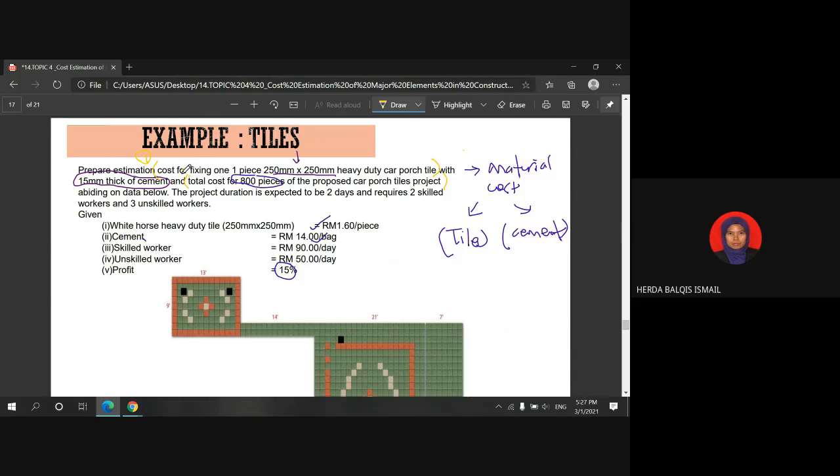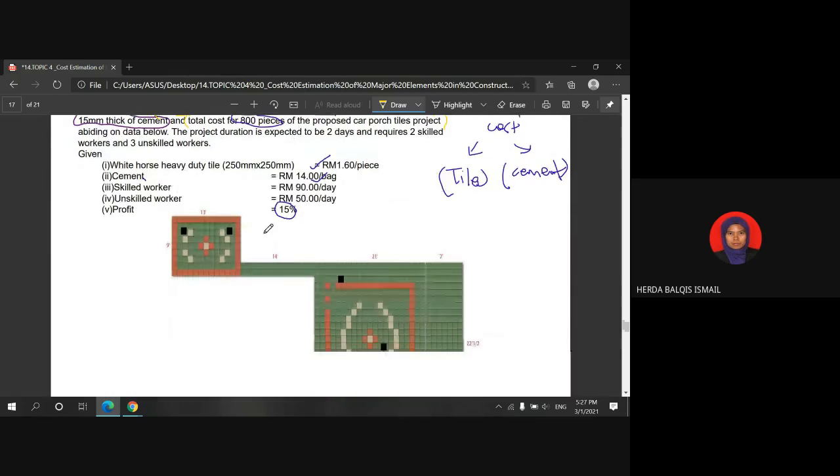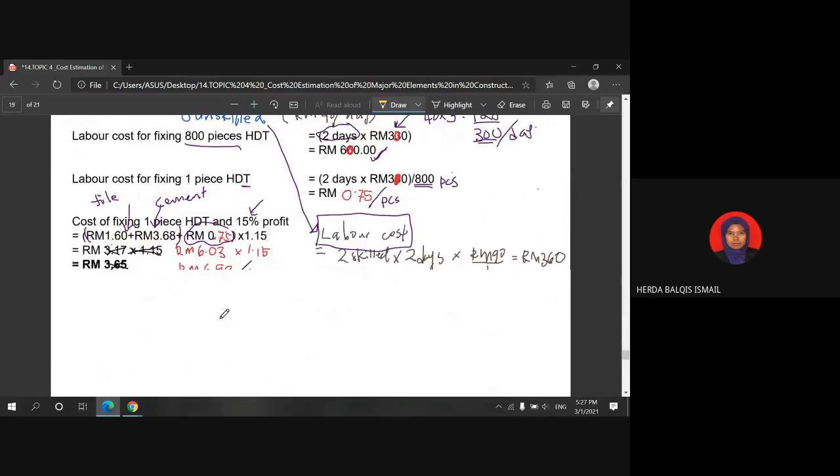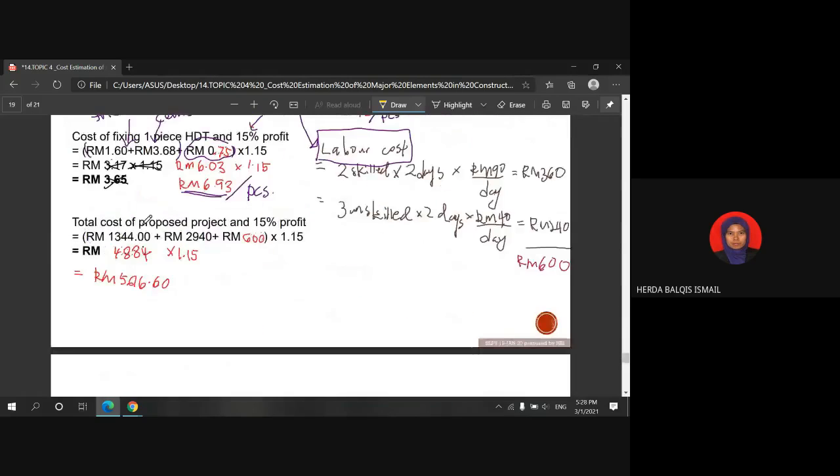Okay, so for answering this second question, this is the solution. The total cost of proposed project, including 15% profit, okay, you will get this one. This is the total cost of the tiles, including the wastage. This is the total cost of cement, and this is the cost of labor.